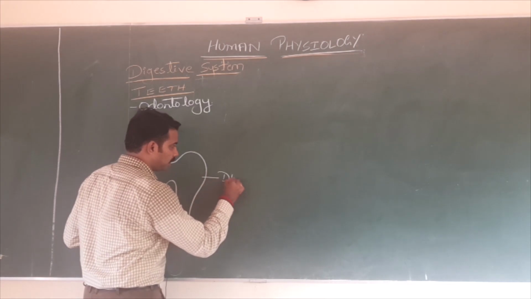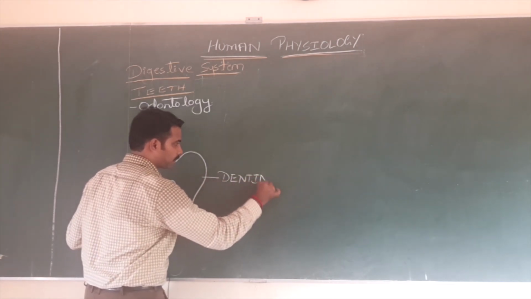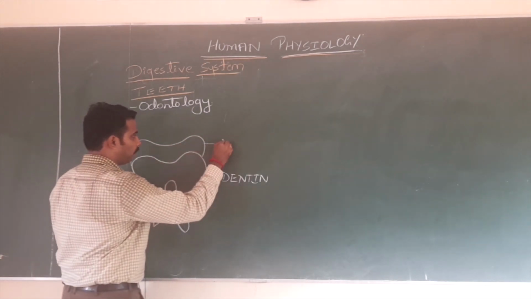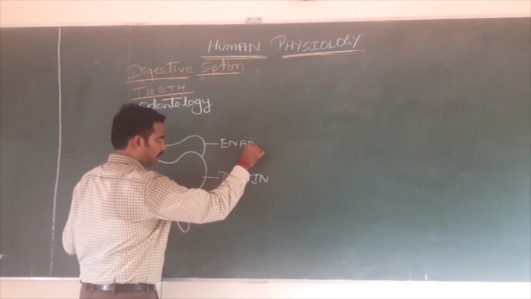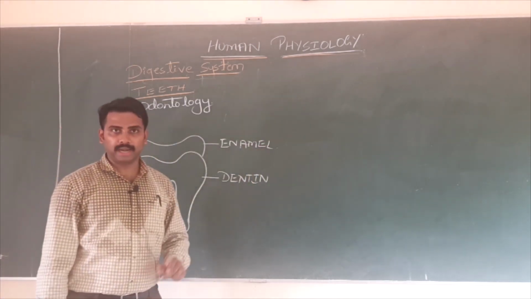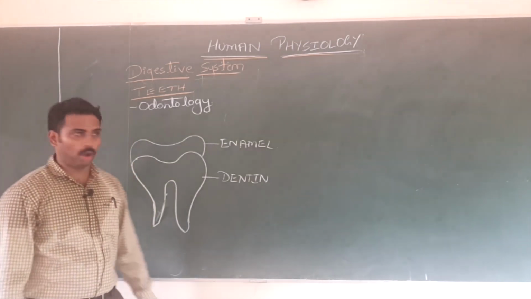The inner part is called dentine, and above it, the outer one is called enamel.